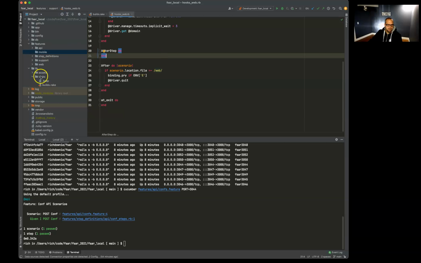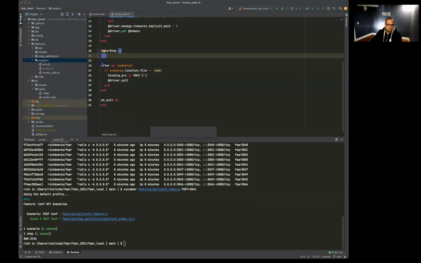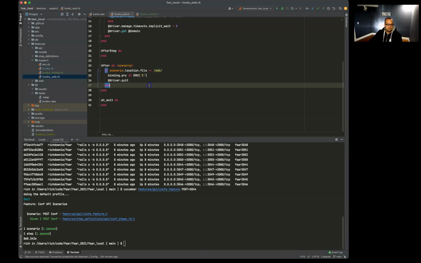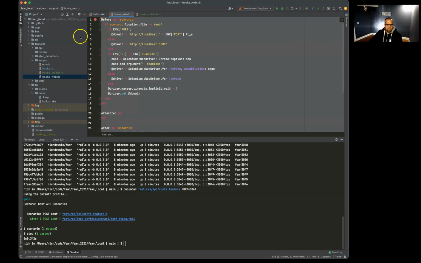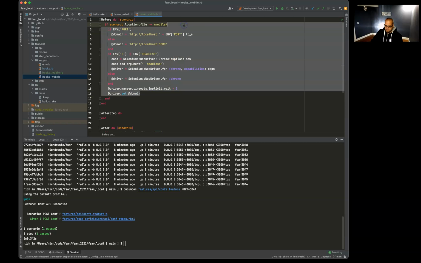So we're going to need something like a hooks mobile, and then let's see, we'll just copy all of the web in there, and again we're going to check for mobile in the location file, and we'll just do this for now.